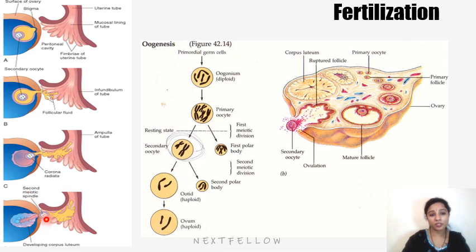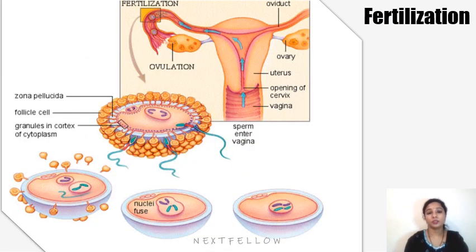We can see the second meiotic spindle, and the zona pellucida along with the cumulus oophorus, which forms the corona radiata, sweeping along the tubal end, that is the fimbriated end of the oviduct, and it carries the oocyte into the uterine tube. So that was about ovulation. The first event happening is fertilization.